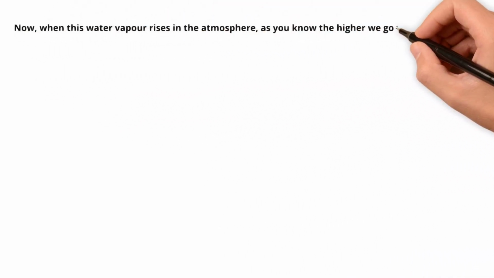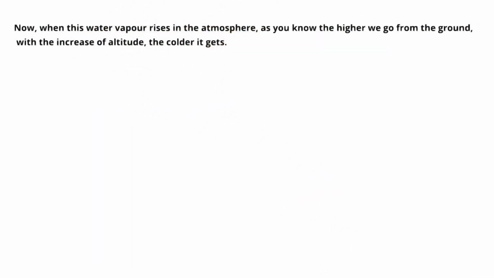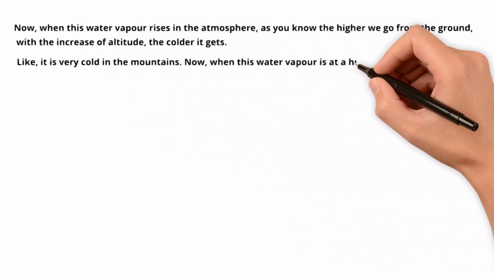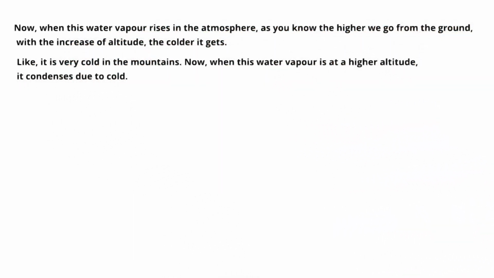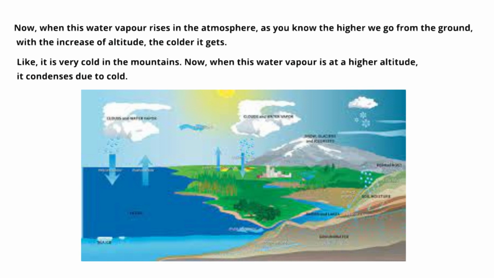Now, when this water vapor rises in the atmosphere, as you know, the higher we go from the ground, with the increase of altitude, the colder it gets. Like, it is very cold in the mountains. Now, when this water vapor is at a higher altitude, it condenses due to cold.